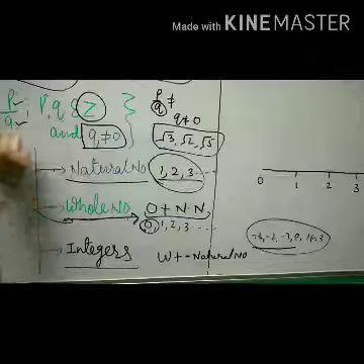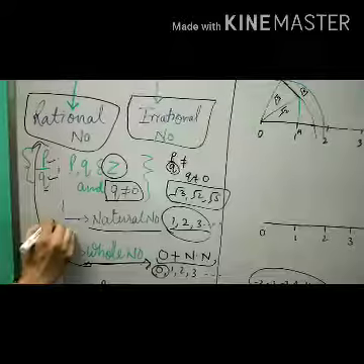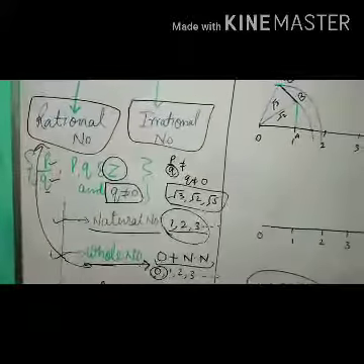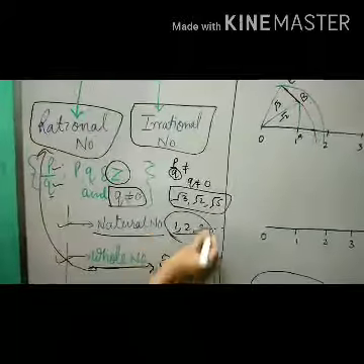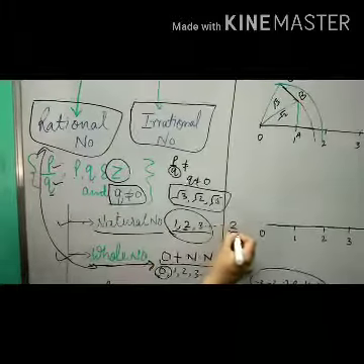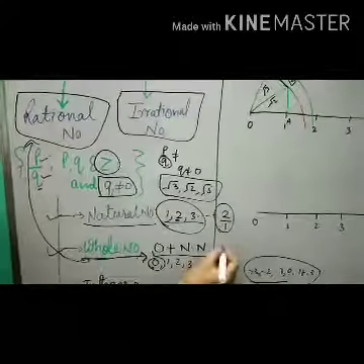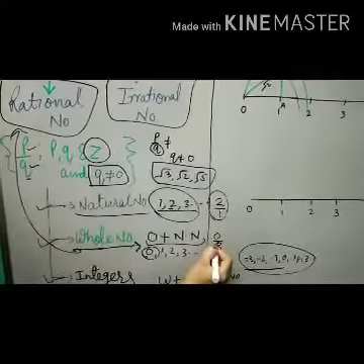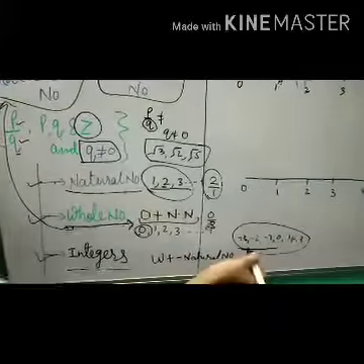Are all the whole numbers rational numbers? Yes, all the whole numbers can be said to be rational numbers, because all the natural numbers, all the whole numbers and all the integers are also rational numbers. How can we say that? Because all the natural numbers we can write in the form of p upon q. For example, 2 we have, so 2 we can write as 2 upon 1. So this is a rational number. Again, 0 we can write in the form of 0 upon 1, 0 upon 2 or 0 upon 3. So all the whole numbers are also rational numbers, and again all the integers we can also write in the form of rational numbers.